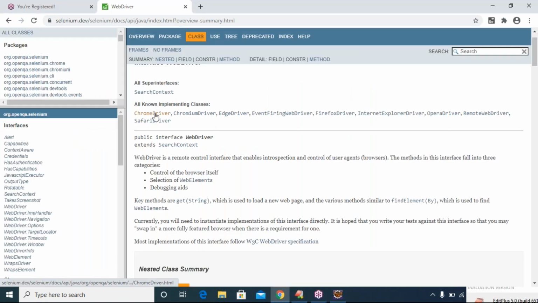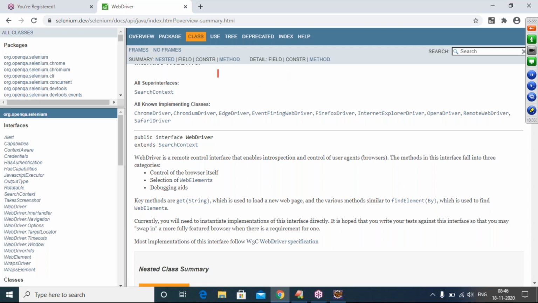If you want to launch Chrome, what to do here? See, ChromeDriver. So my requirement, observe: I want to create, first, the interface WebDriver, reference variable driver, new. So what is the class name? ChromeDriver. Yes, because ChromeDriver is the one class that implemented the WebDriver interface methods.